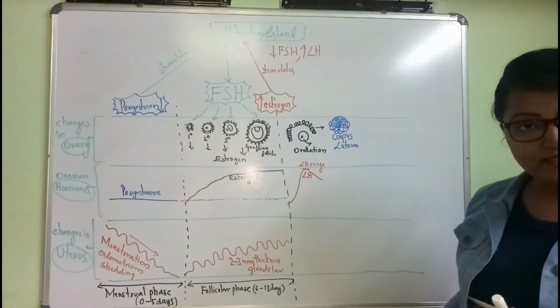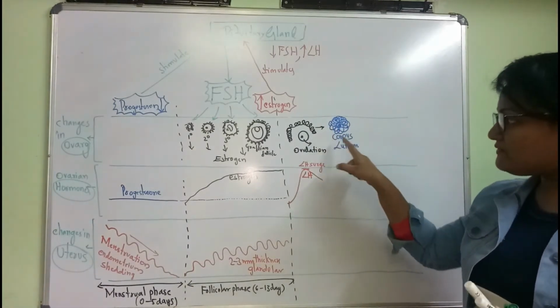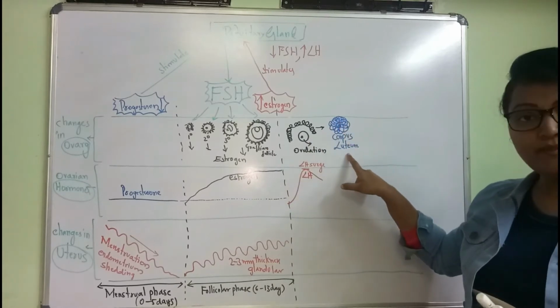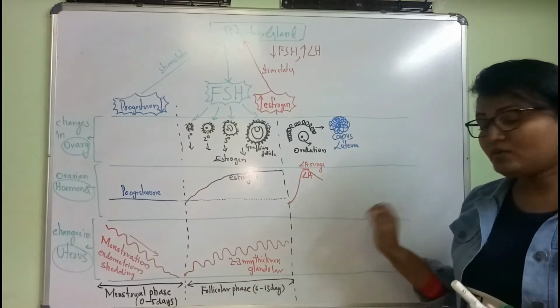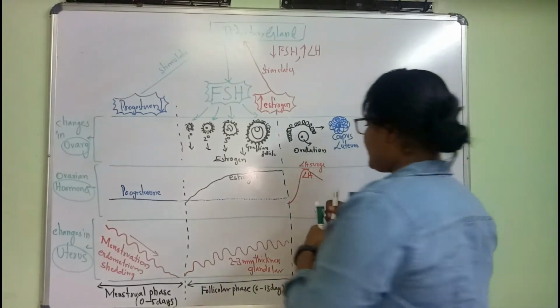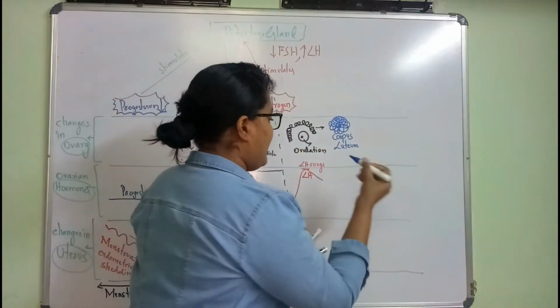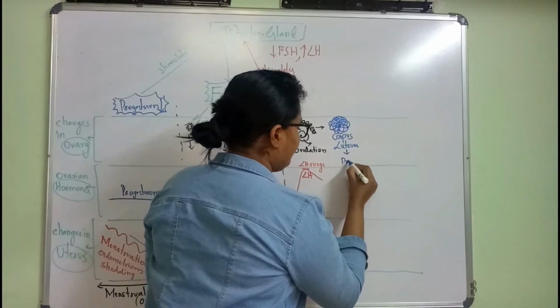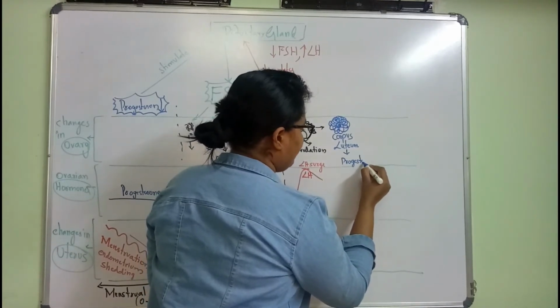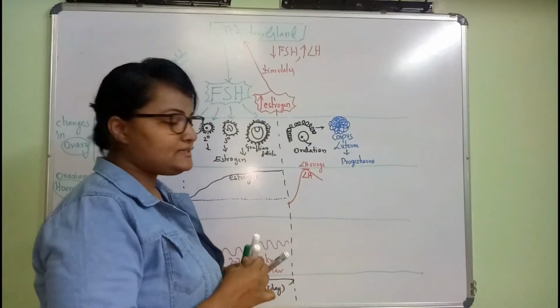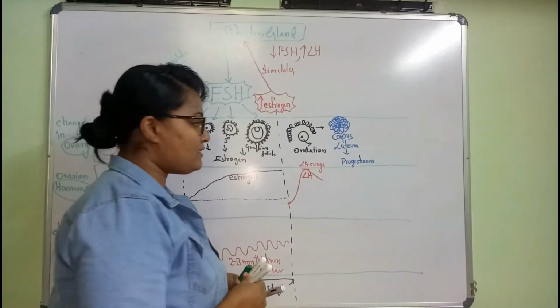There will be conversion of the ruptured Graafian follicle into corpus luteum. And we know this corpus luteum, what happens? In turn they secrete the hormone progesterone, right? They secrete the hormone progesterone.